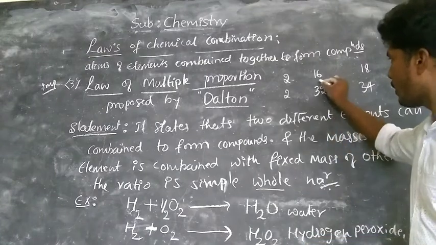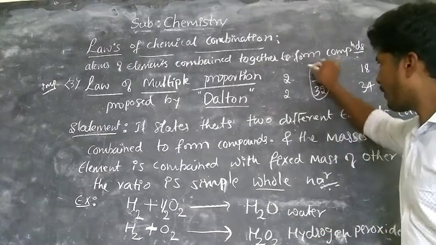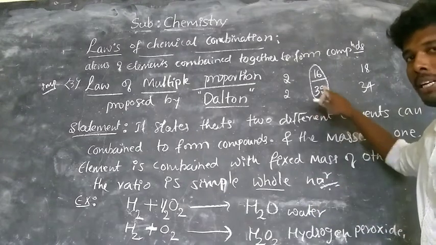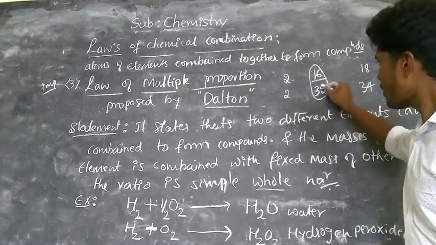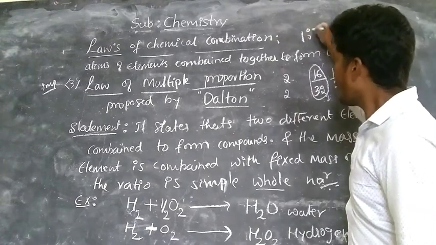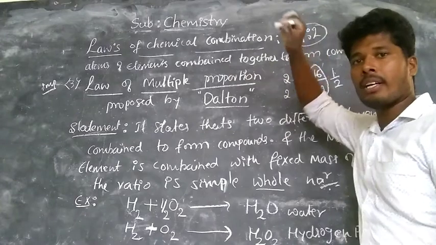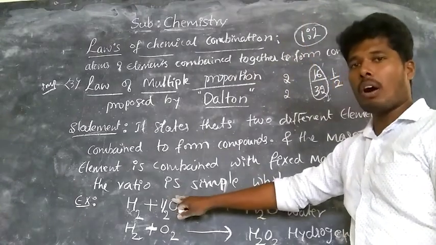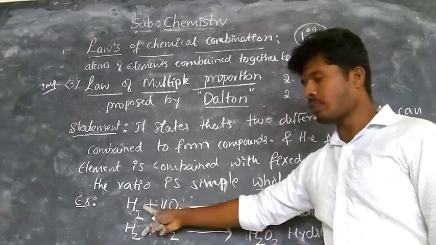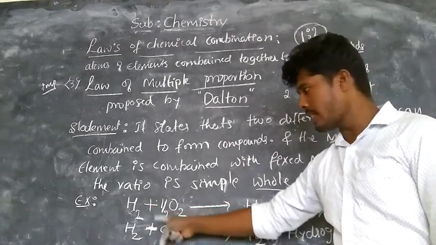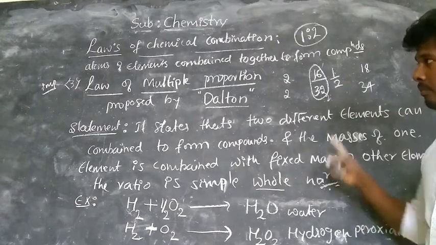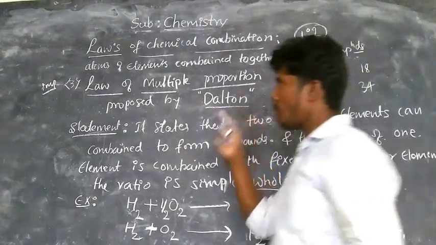So observe here, these are the variable masses. We are varying only the oxygen, that is 16 divided by 32. In the water ratio, you get 16 ones are 16, 16 twos are 32, that is 1 by 2. It means a 1:2 ratio. This is a simple whole number, right? That only says that after varying the mass of one element that reacts with a fixed mass of another element, the ratio is simple. This is the third law, the law of multiple proportion.